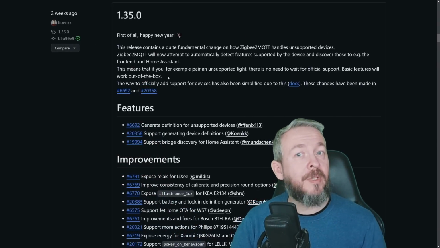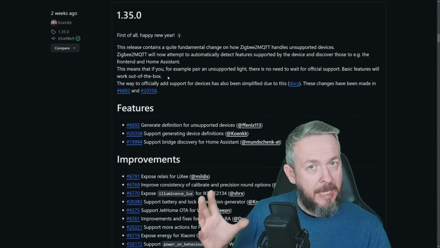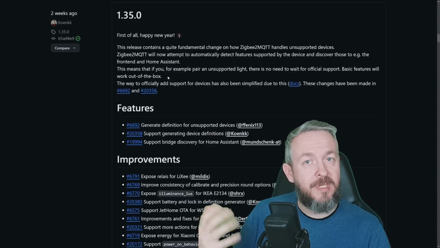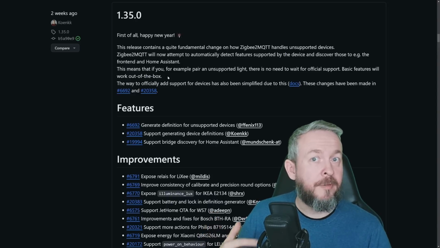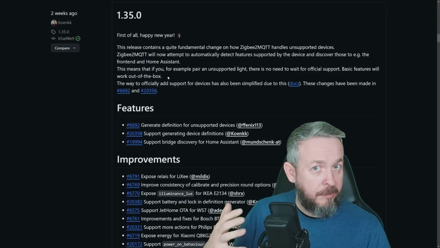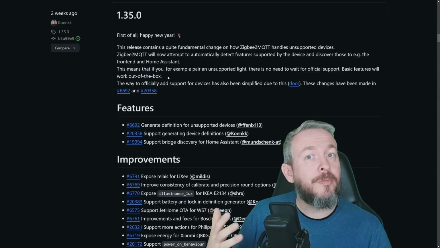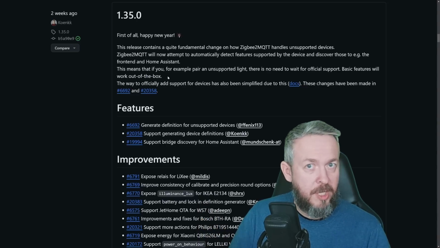But that's also one of the issues with ZigBee2MQTT. I mentioned that ZHA can publish updates to the device list database or push those custom quirks with any update to Home Assistant. So for example, unfortunately if there are a lot of bugs, there are a lot of releases for Home Assistant, 2, 3, 4, 5 per month. I know that a lot of people don't like that many releases, but they can also bring new additional devices to Home Assistant if you're using ZHA.